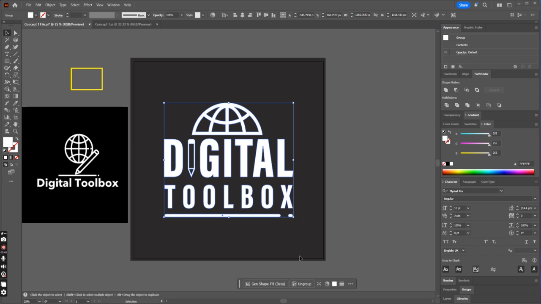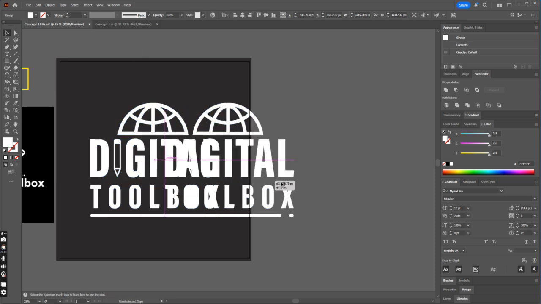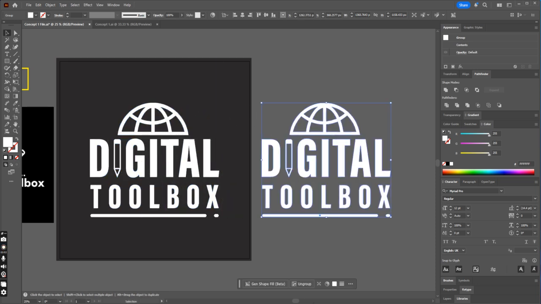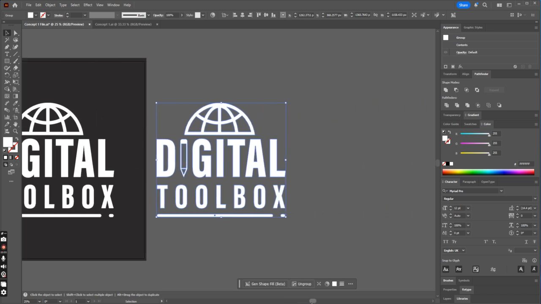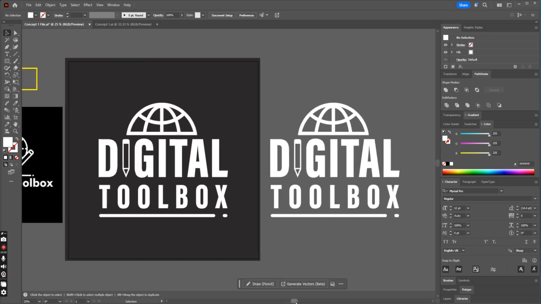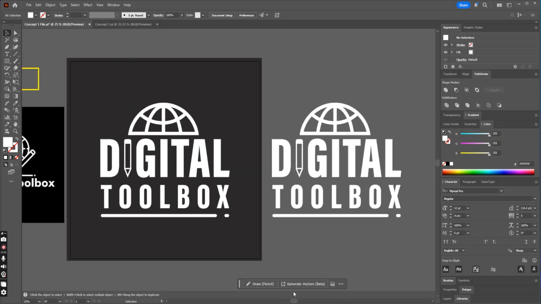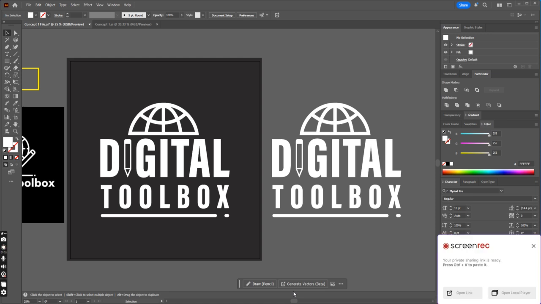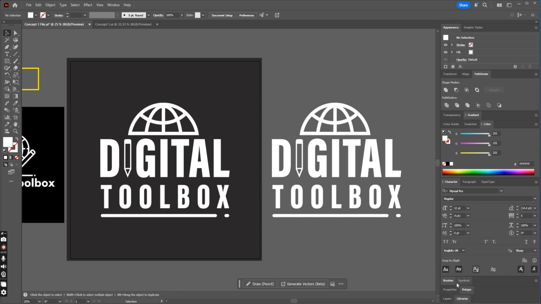So first of all, let's make a copy of this design so we can understand how it looks after making changes with the requirements. And now the game starts.